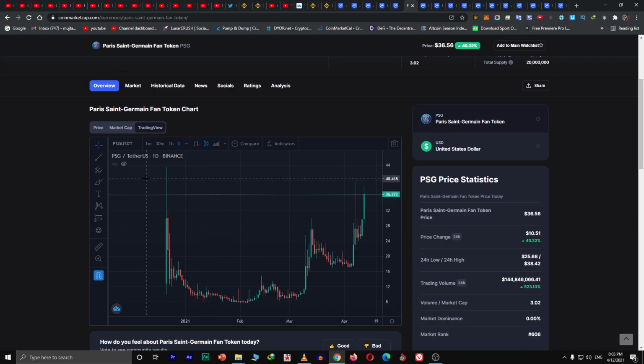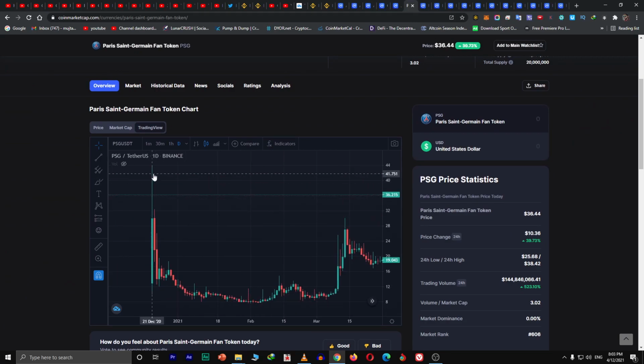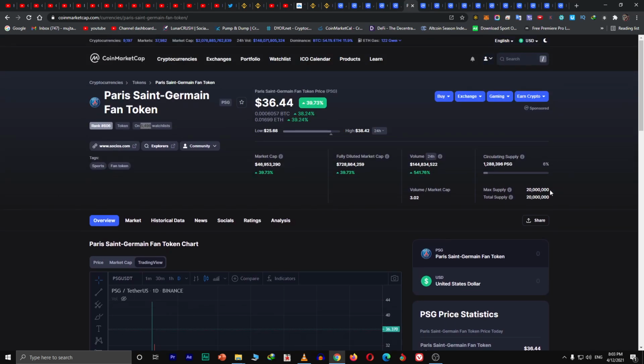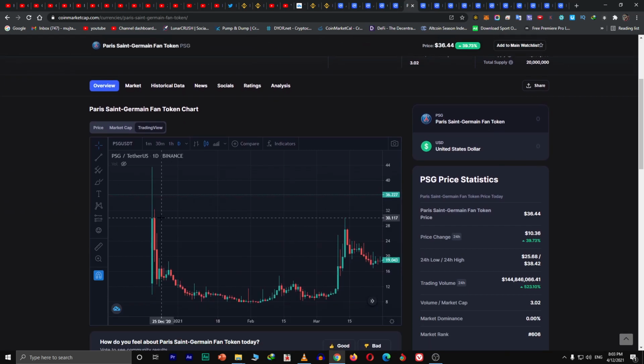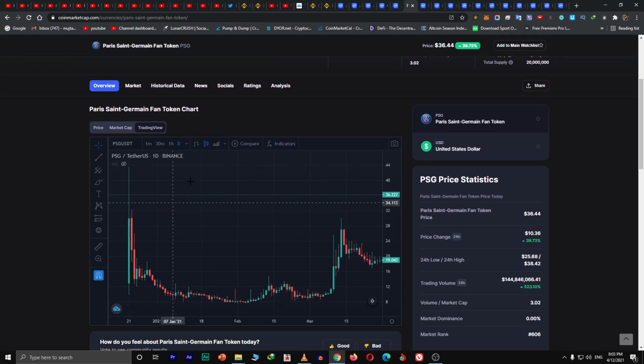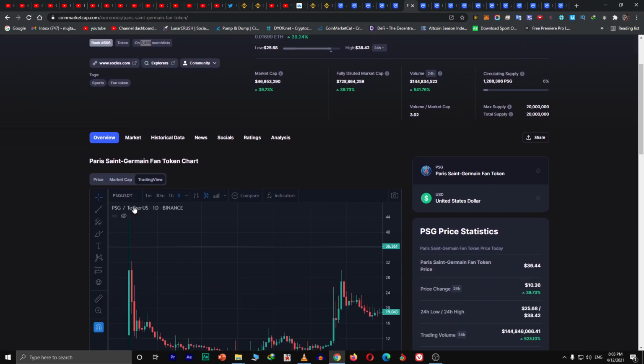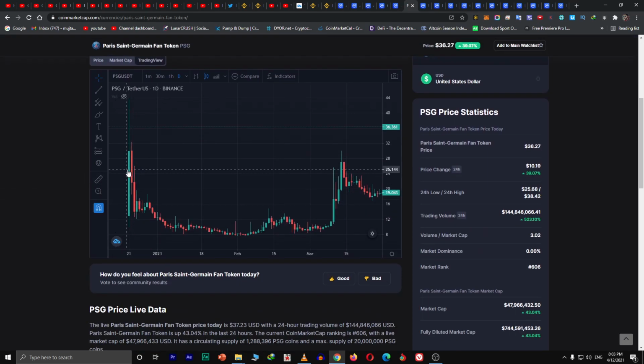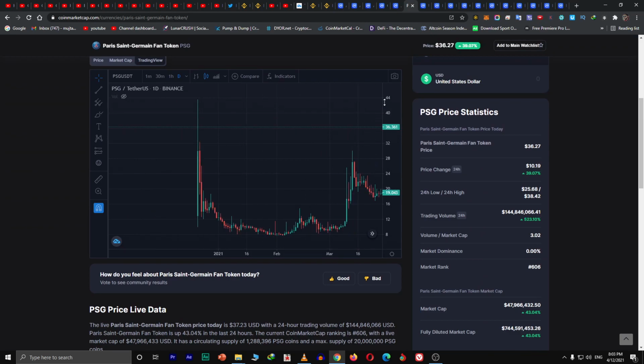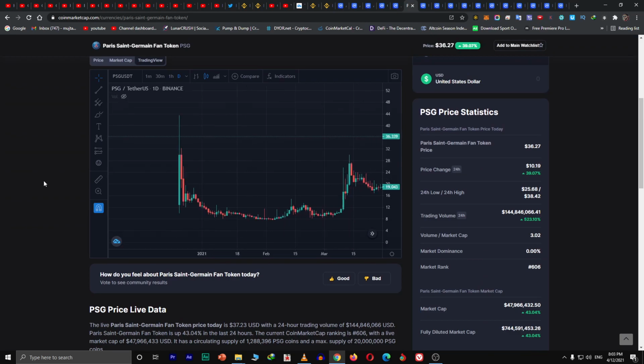Just look at this chart. First candle green, so 20 million. We can say that the first candles have been green. The more people, the more supply, the first candle usually performs green. The others had less supply, fewer people, and the first candle was red. We can't make this a general rule, but let's check.